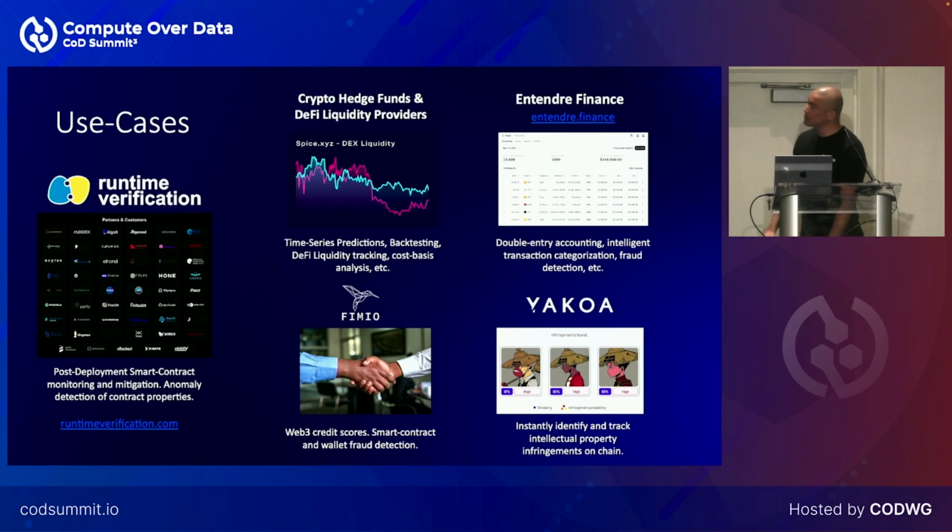So what might you want to do with this? We have a bunch of different use cases, anything from NFTs to security to trading to accounting. One interesting one is this Yukoa here. They are doing IP infringement detection for NFTs. Their particular problem is they have to take every NFT that's ever been minted anywhere in the world ever. And they basically look to see when was the first mint, and if any NFT even looks similar to another one. So people will take an NFT and they'll flip it around, or they'll add a dot to it to make it just slightly different.